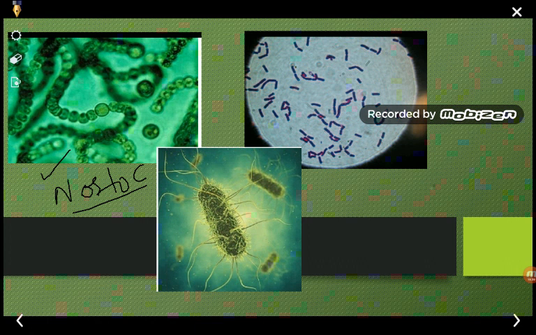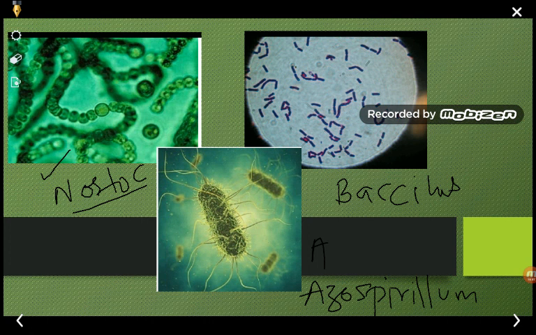At the same time, you can find a picture of a bacillus, and this is a picture of azospirillum.